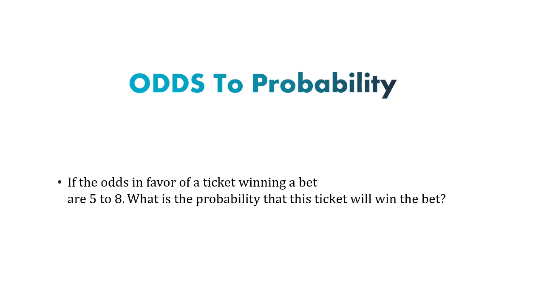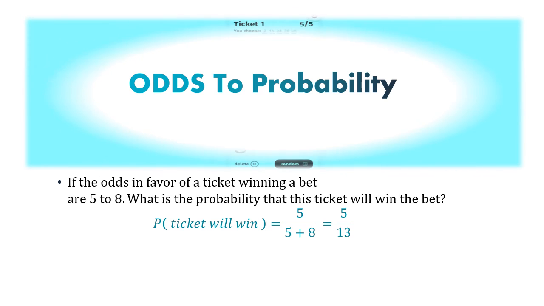If the odds in favor of a ticket winning a bet are 5 to 8, what's the probability that this ticket will win the bet? So that's going to be 5 over 13.